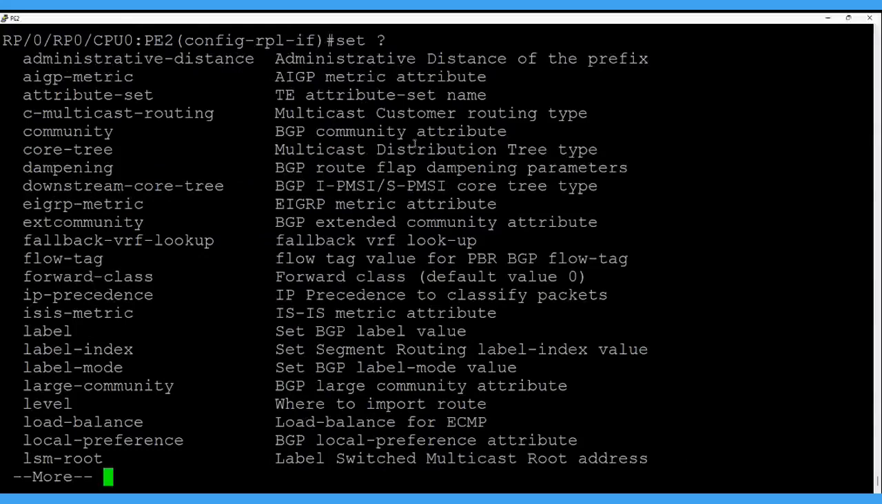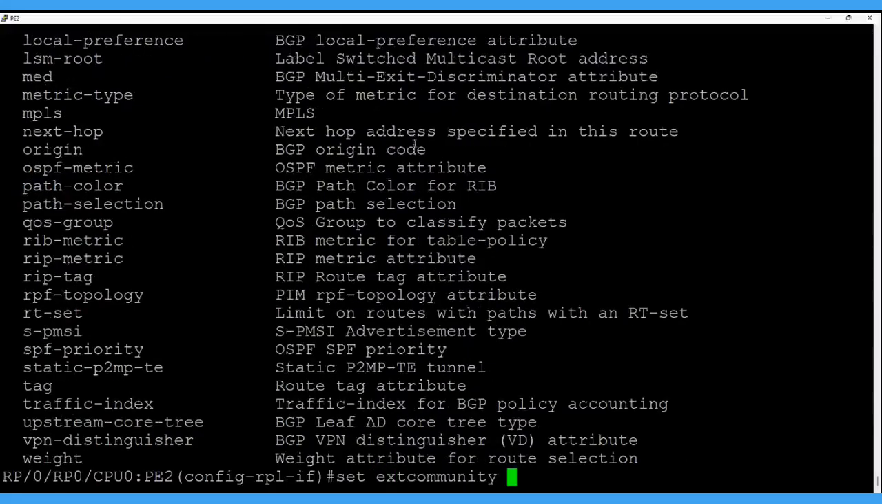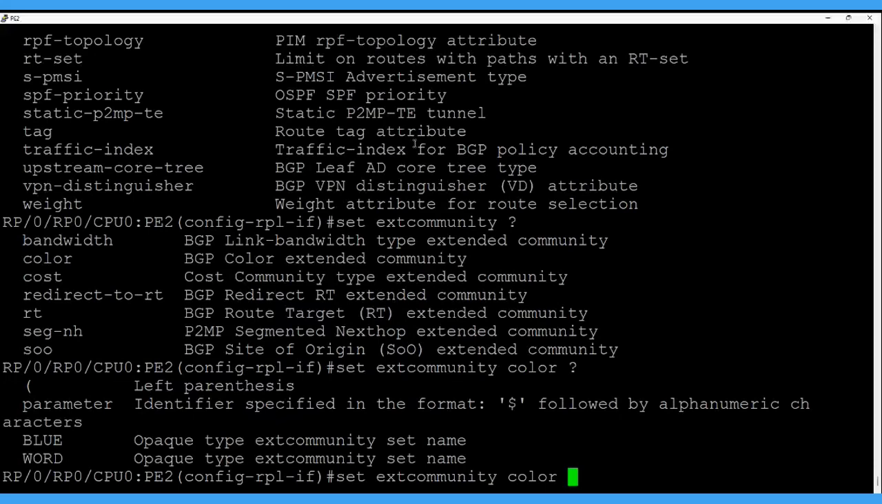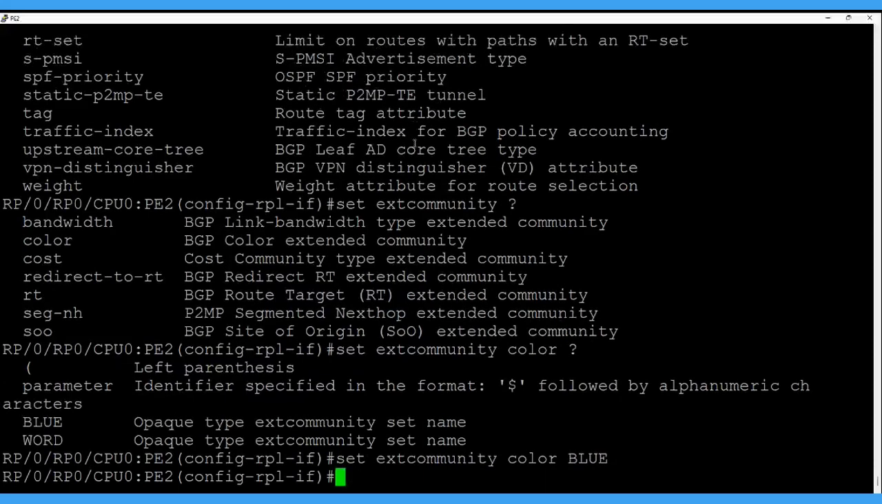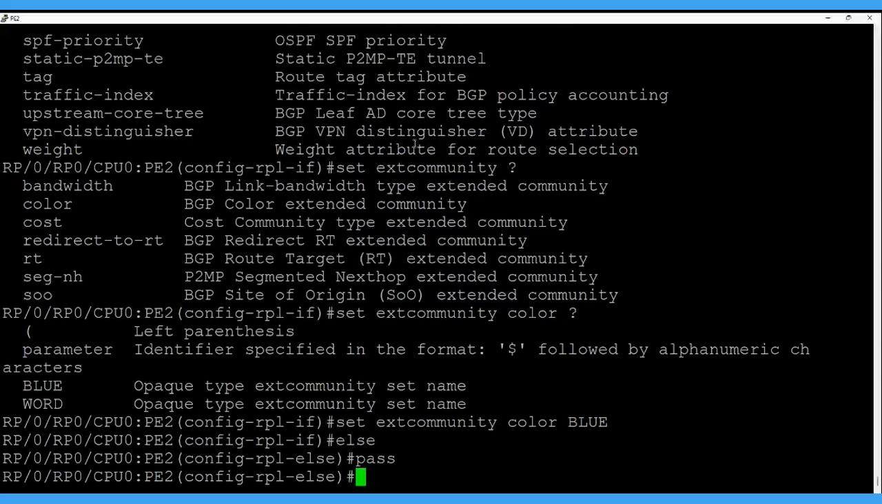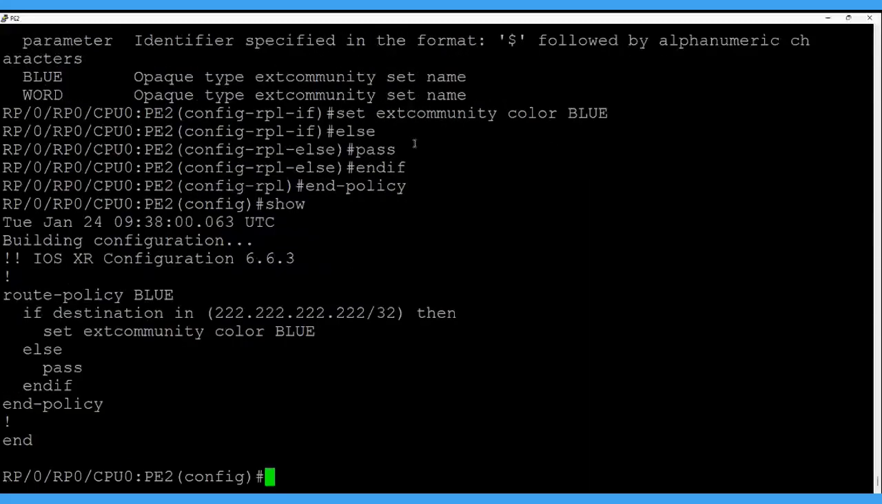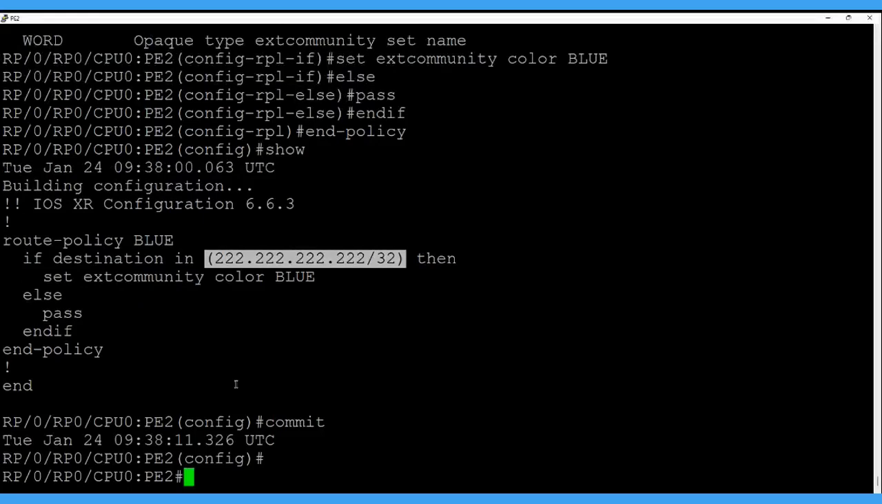where we have a community, extended community. Then for the color we have used blue. Else pass, and end if, and end policy. So this is the policy. If the destination is this, we need to set the color blue, which we have configured as the extended community. So all would look like this.